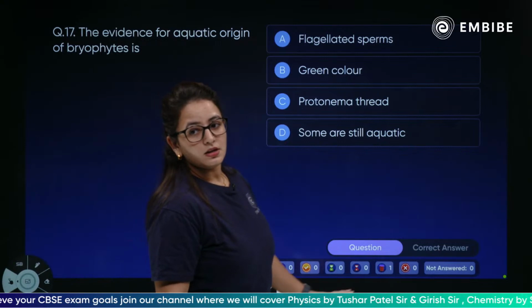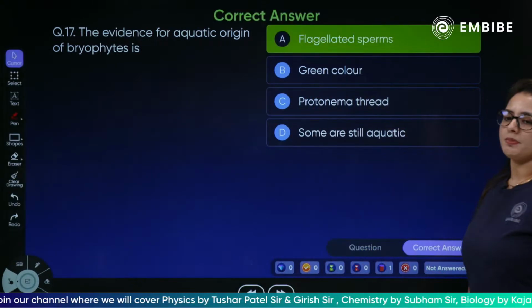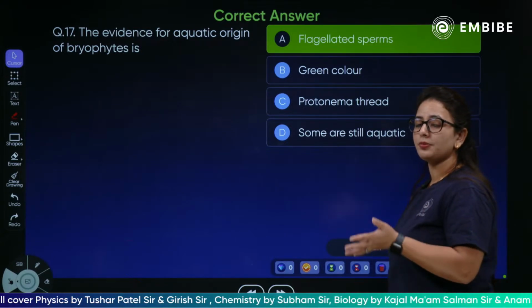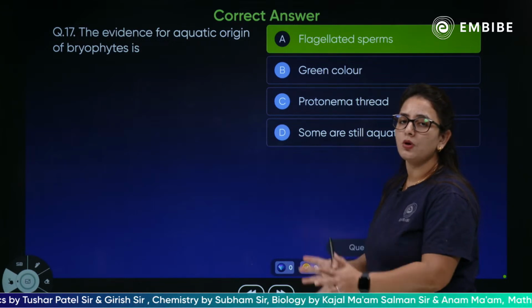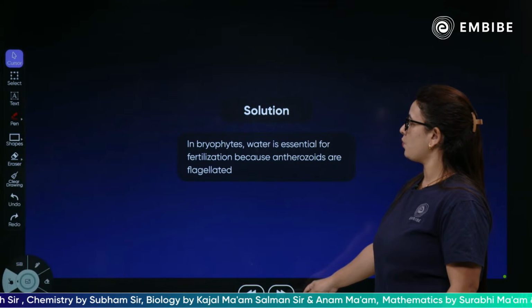Very simple. The possible reason that these have an aquatic origin is that they have flagellated sperm. Yes, the reason sexual reproduction happens in the water is because the sperms have flagella which can basically swim in the water.